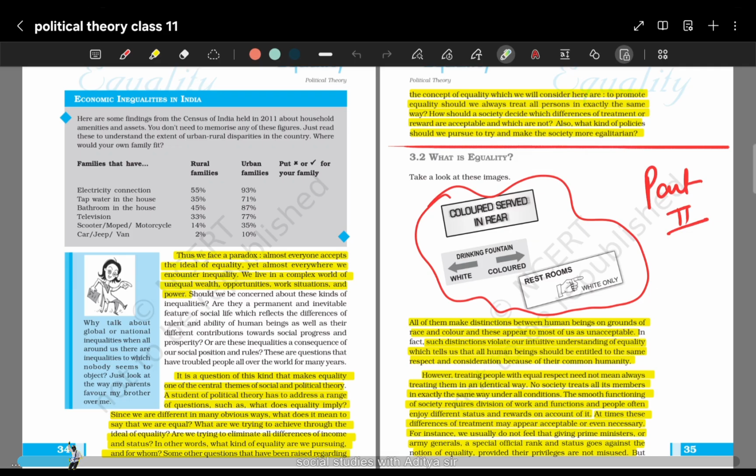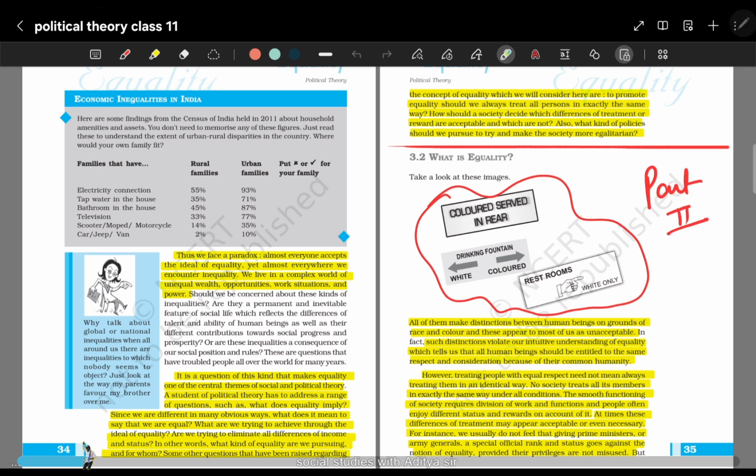We have seen all these things in the past in our British India, and in South Africa, the apartheid system we read about in class 9th and also earlier in the freedom chapter. So we saw how these things take place and what the basis was. The only basis for all these distinctions was skin color and race. People are different, so people consider those who are different from them as inferior to them.